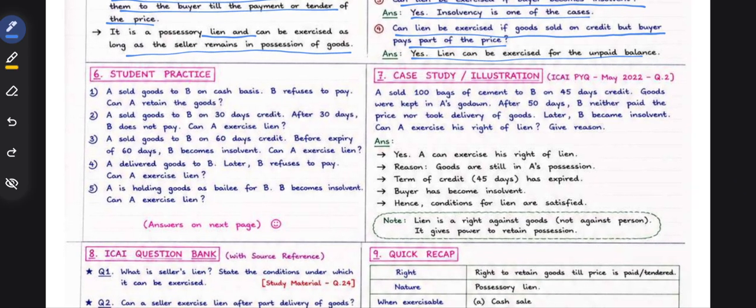A sold 100 bags of cement to B for 45 days credit. Goods were kept in A's godown. After 50 days, B neither paid the price nor took the delivery of the goods. Later, B became insolvent. Can A exercise right of lien? Yes, A can exercise right of lien. Goods are still in A's possession. Term of credit has expired. Buyer has become insolvent. Conditions of lien are satisfied.